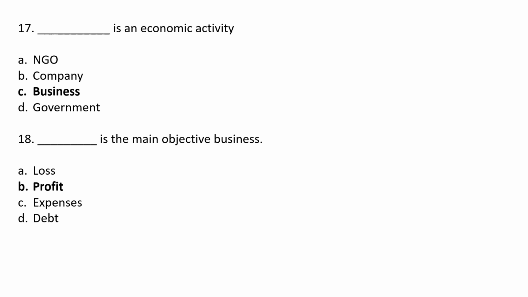Dash is the main objective of business. Option A loss, option B profit, option C expenses, option D debt. The correct answer is option B profit. Profit is the main objective of business.